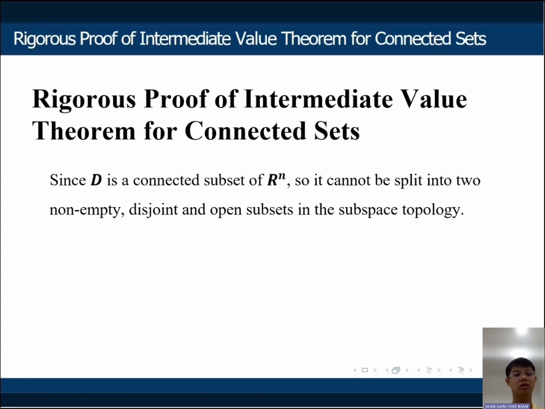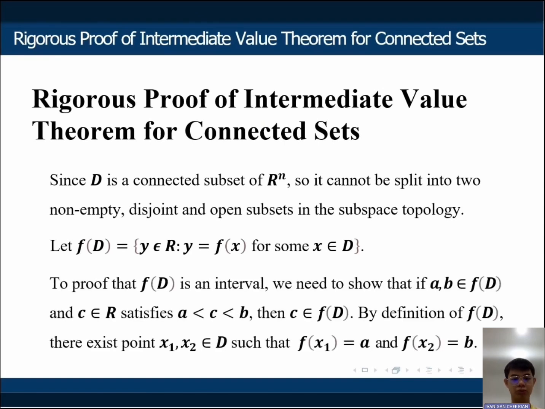Since D is a connected subset of R^n, it cannot be split into two non-empty, disjoint open subsets in the subspace topology. Let f(D) equal the set of y in R such that y equals f(x) for some x in D. To prove that f(D) is an interval, we need to show that if a and b are in f(D) and c in R satisfies a < c < b, then c is in f(D).